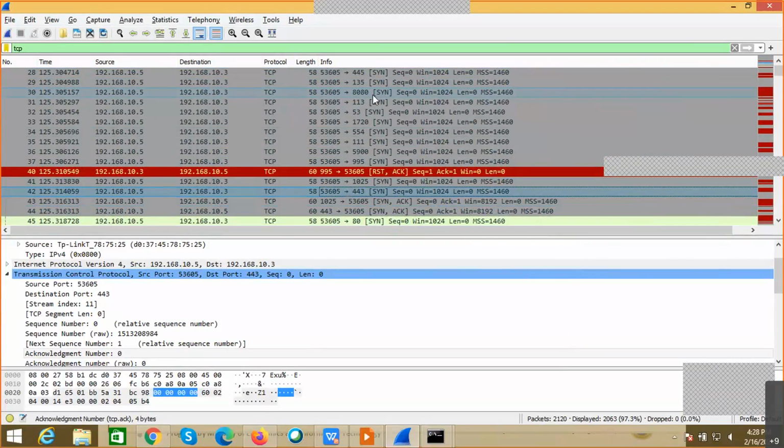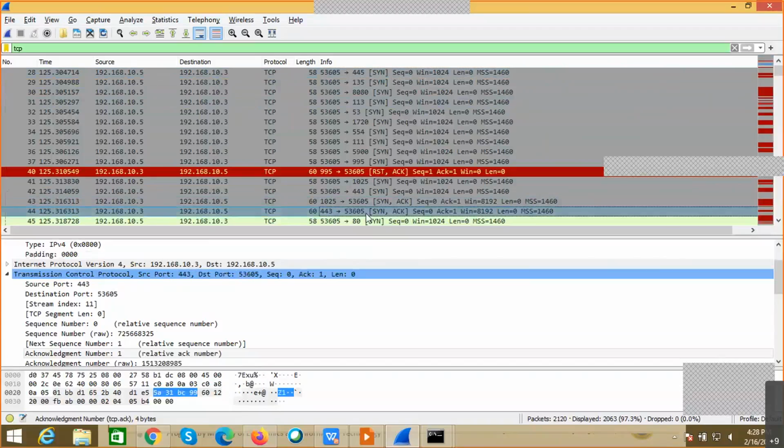Let's say this 445, okay? Or let's say this 443. So for 443, I'm getting the acknowledgement. This acknowledgement is only possible when the port is up and the server is ready to accept the communication. So whenever we receive the acknowledgement, that means the port is up and I'm able to connect to the particular port. So as a scanning technique, my main intention is to identify the ports which are running on the system.